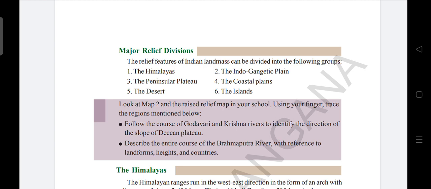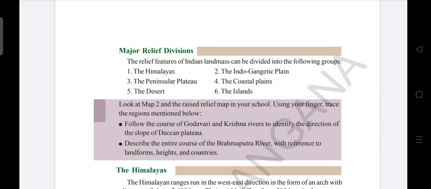So we all know what the Himalayas are. Next we have the Indo-Gangetic Plain, and the third is the Peninsular Plateau, and the fourth is coastal plains, and fifth, we all know about deserts, and the sixth we also know about islands. So the Indian landmass is divided into 6 groups: Himalayas, Indo-Gangetic Plain, Peninsular Plateau, coastal plains, deserts and islands.